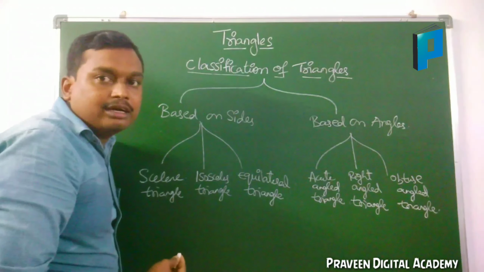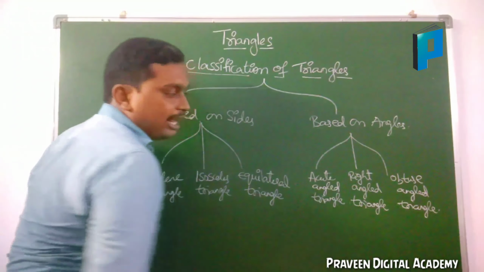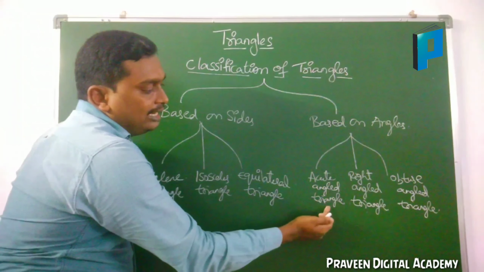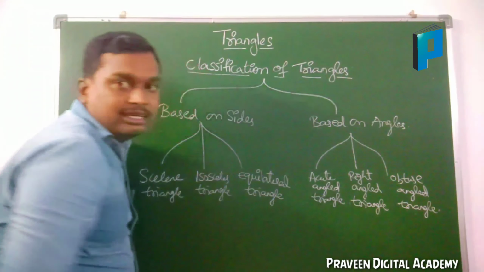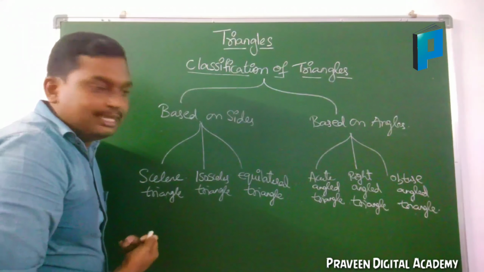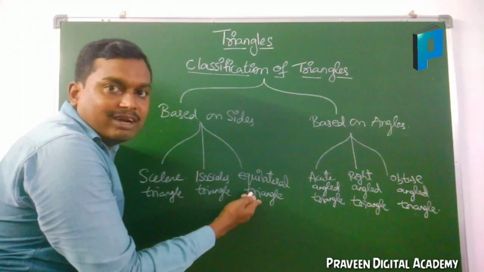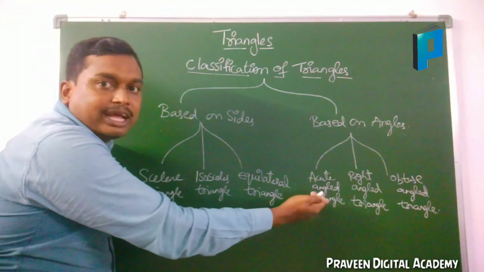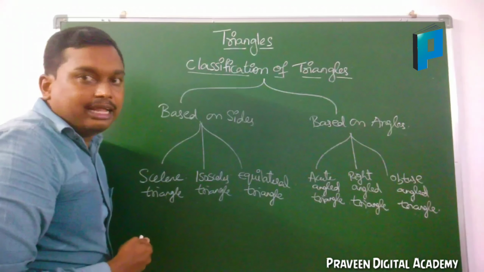Based on angles, three types of triangles are there: acute angled triangle, right angled triangle, obtuse angled triangle. Now let us see what is a scalene triangle, what is an isosceles triangle, what is an equilateral triangle, what is an acute angle triangle, what is a right angle triangle, what is an obtuse angle triangle.